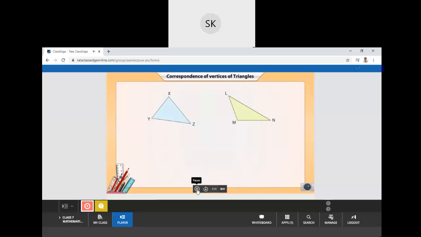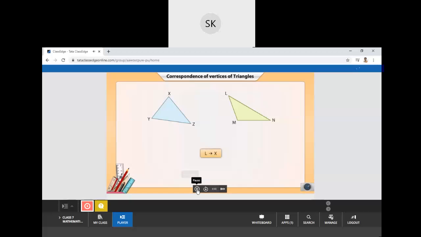Look at these 2 triangles. Look at points X and L. They lie alongside, don't they? So, vertex X is the pair of vertex L. In such a case, we say that vertex X corresponds to vertex L. This symbol denotes correspondence.